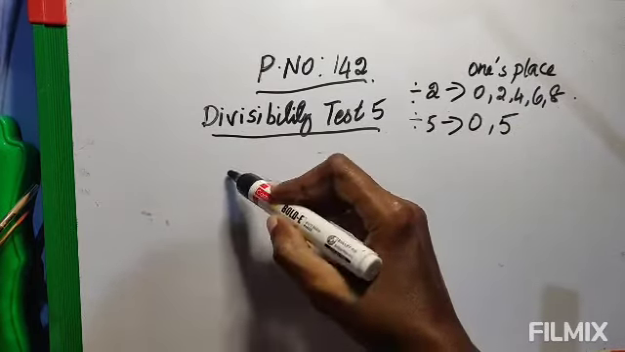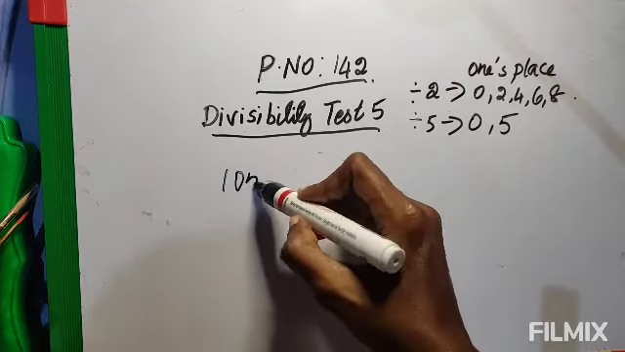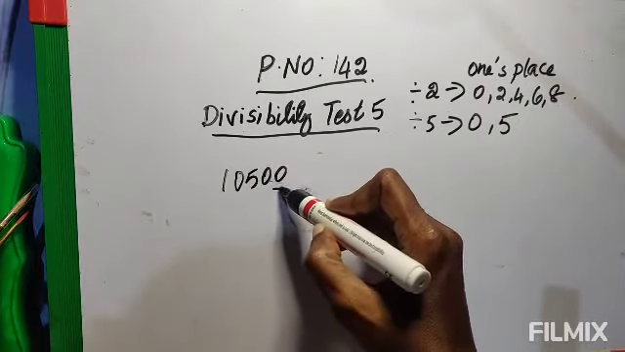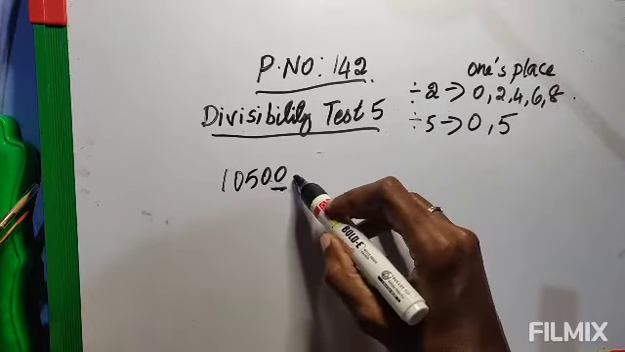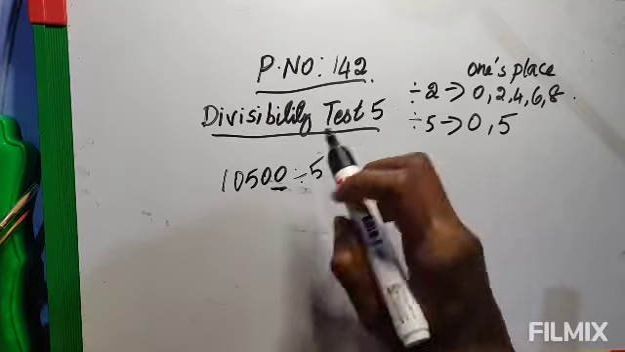Okay, I will give an example. Suppose the number is 10,500. So the last place, 0 is there. Since 0 is there, it is divisible by 5. So this is divisible by 5.